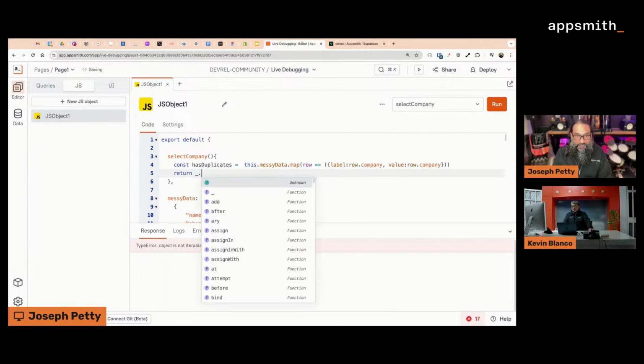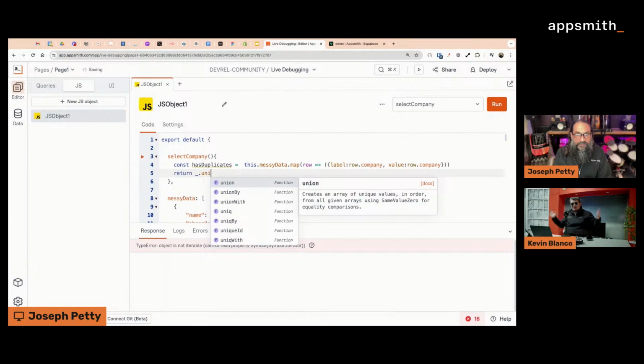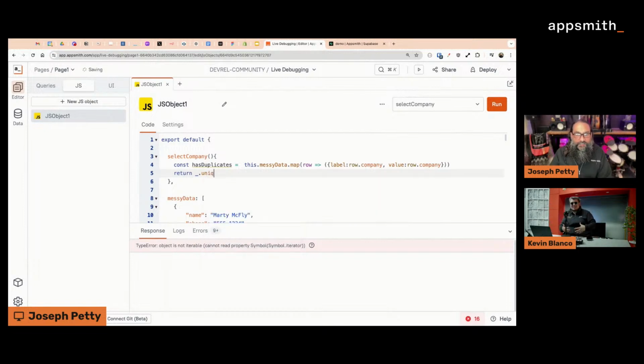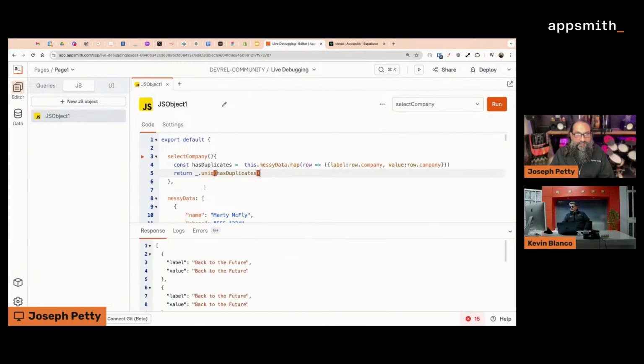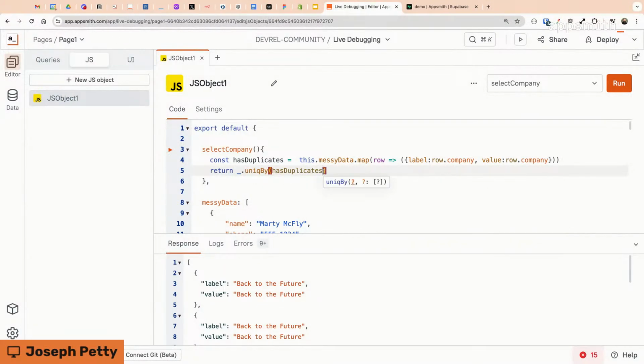But I like to use Lodash. So there's a unique function. I was about to say that we have Lodash in our platform. Like you can bring any JavaScript library into Appsmith, but Lodash is already there. And so, Don, that's a perfectly valid answer that you got there. But man, I got to look up the syntax every time and figure out where the new keyword goes and where the dots and all that stuff. So there's unique. I think that's for an array. Unique by, and then we'll pull up the docs here for Lodash.